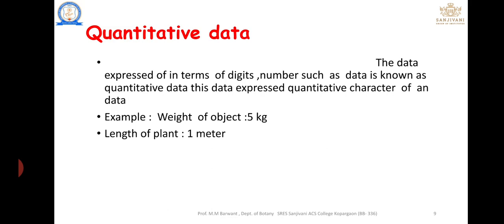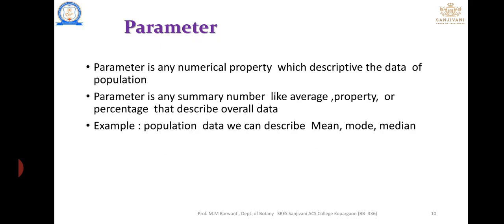That data is known as quantitative data. Quantity means we take soil having a specific weight, and that weight is measured in terms of an amount, number, or digit.